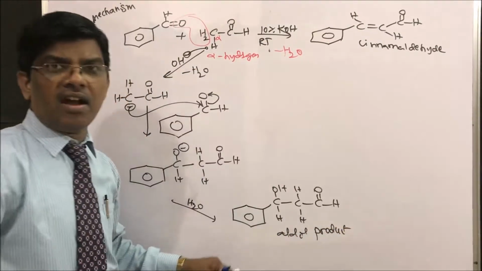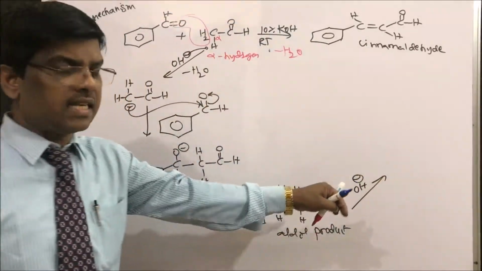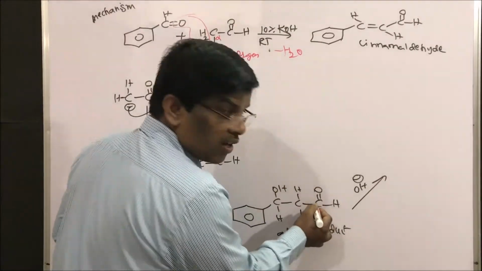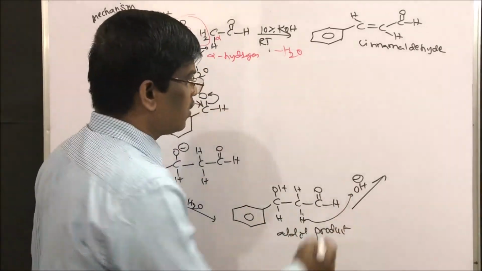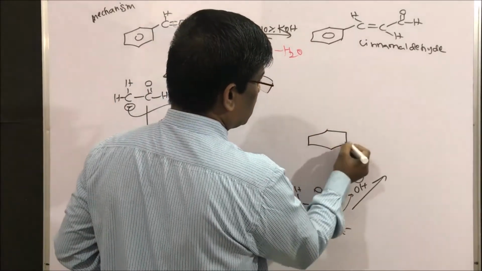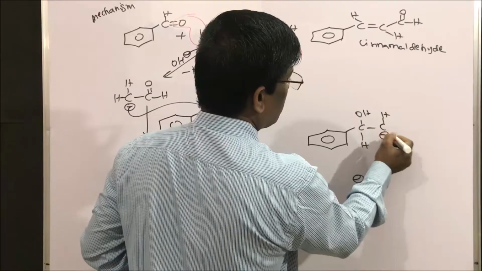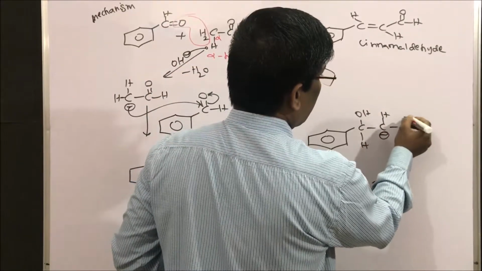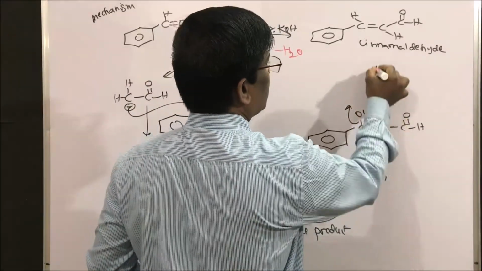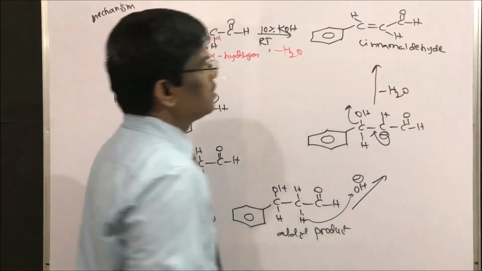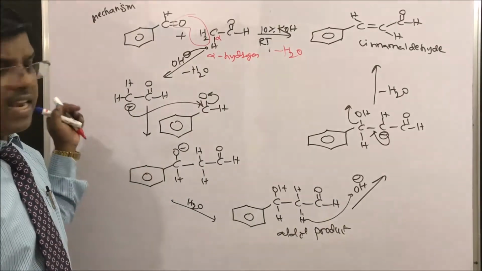At this stage it will not stop; it further undergoes dehydration. Since the reaction is under basic conditions, the protons alpha to this carbonyl are also acidic. The base takes up a proton to give this carbanion. Now what happens? This comes here and OH minus leaves, minus water, to give cinnamaldehyde.